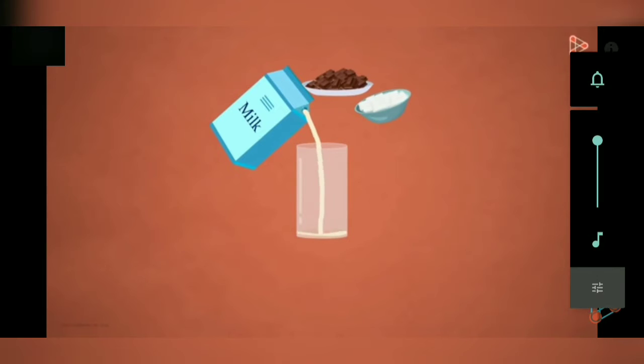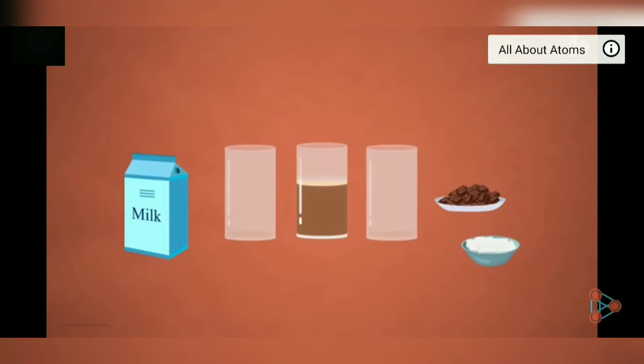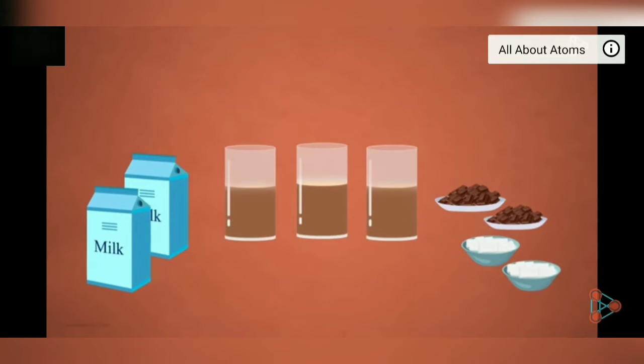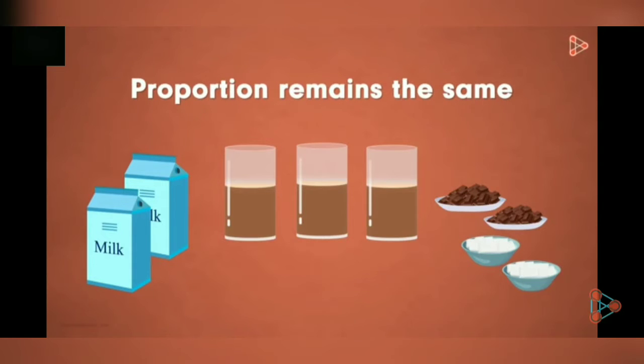To make chocolate milk for our family, we will add ingredients like milk, sugar, and chocolate in a proportionate amount, right? Now, what if we have guests at home? We will simply have to double or triple the amount of individual ingredients. Simple, isn't it? It means that for a particular recipe, the proportion of inputs will almost always remain the same.